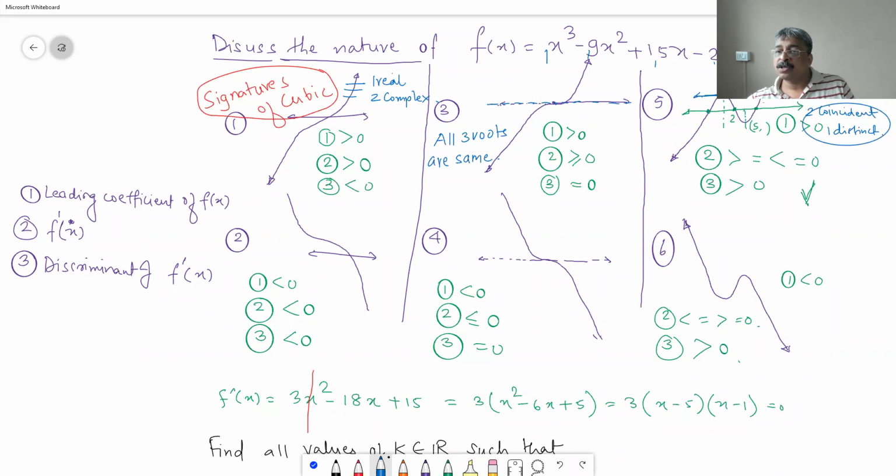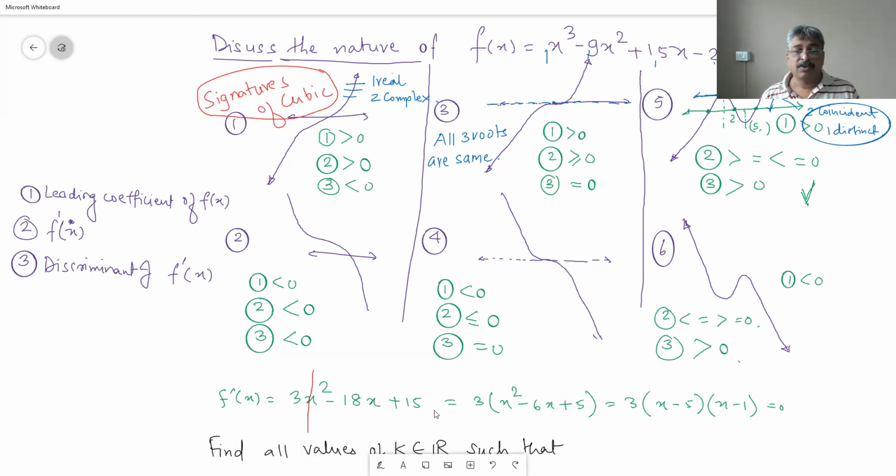This is for this x-axis, and for this x-axis, one real, two complex. How many times x-axis intersects your curve? So that is what is your nature of the roots. Same story here for leading coefficient negative, right?